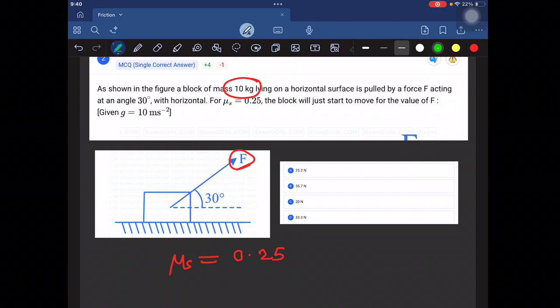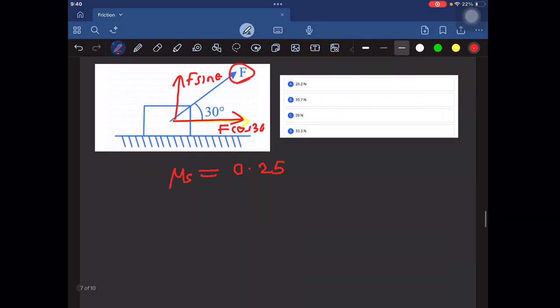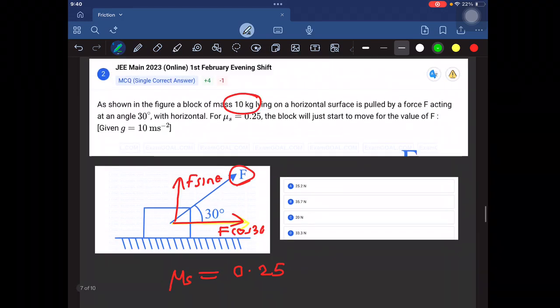F cos theta, that is F into cos 30, equals 1 by 4 into (100 minus F by 2). Now look, only F is the unknown value here. You can rearrange the terms and calculate it. There is not enough place here, otherwise I would do it, so let me rearrange it.